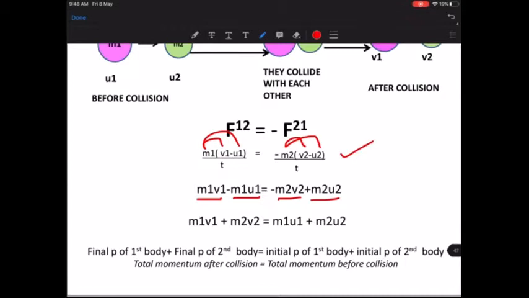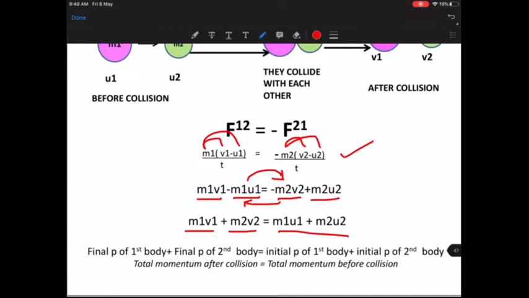Now I'll bring both the final velocity terms together and both the terms which include initial velocity together. So M1 V1 remains here, plus this term comes this side, M2 V2 comes on the left side. Similarly, M1 U1 from here will come this side. So all the minus signs I'm taking on the other side and making them plus. So I will get M1 U1 plus M2 U2.